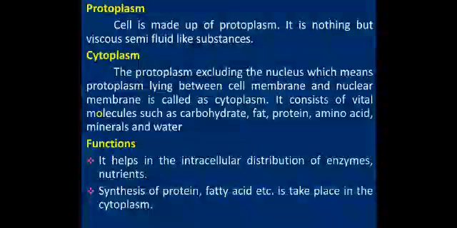Next, protoplasm and cytoplasm. The cell is made up of protoplasm. It is nothing but a viscous semi-fluid like substance in the middle of the cells. The protoplasm lying between the cell membrane and the nuclear membrane is called cytoplasm. It consists of vital molecules such as carbohydrate, fat, protein, amino acid, minerals and water.